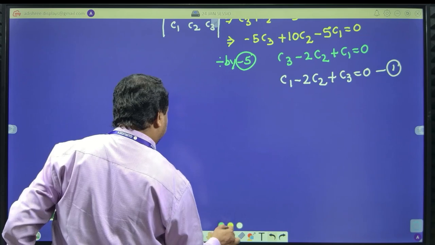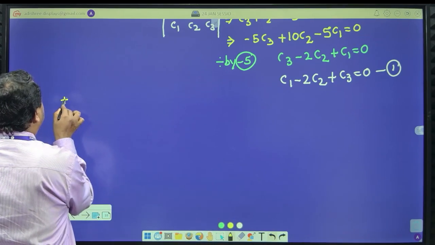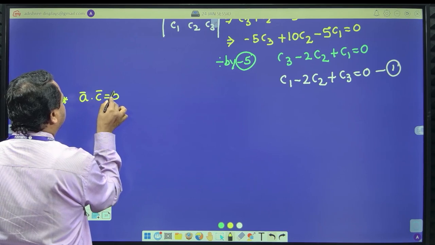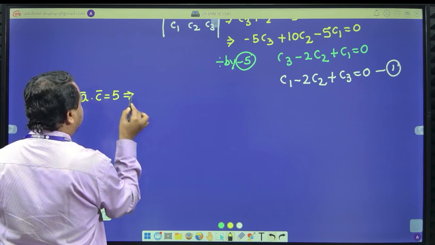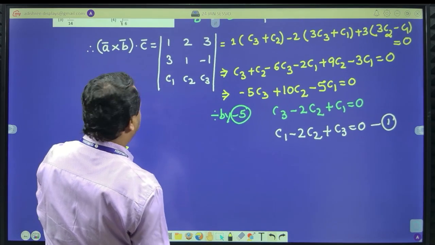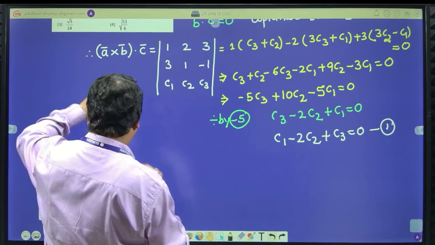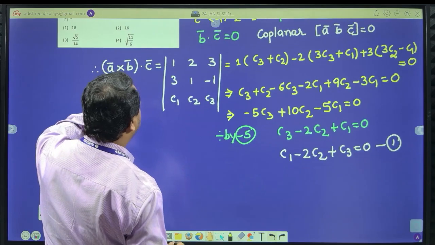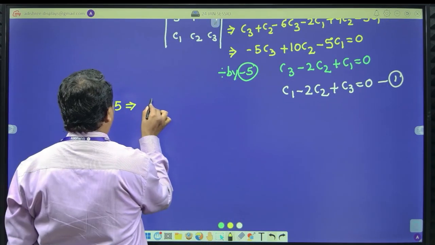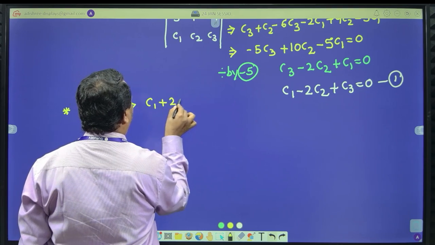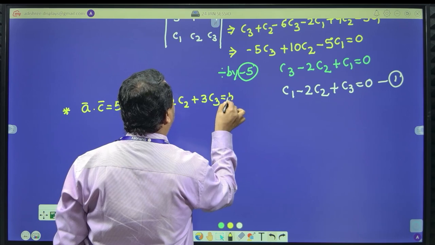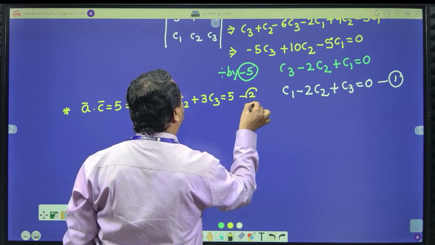Please observe. The second condition given is A dot C is equal to 5, isn't it? What is A dot C? It's a scalar multiplication, the dot product. The A vector is 1, 2, 3. So what I'll get: C1 plus 2C2 plus 3C3 is equal to 5. This is equation number 2.